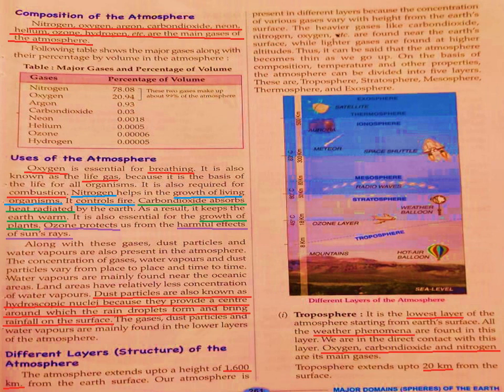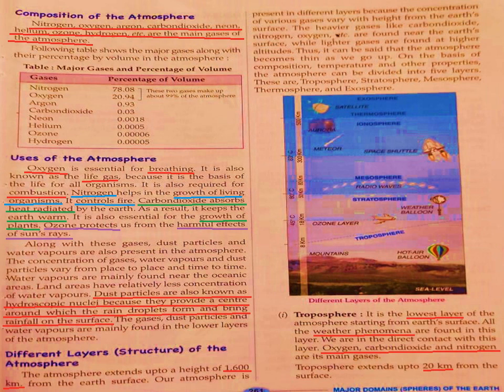As they are heavy, they are found in the lower layers of the atmosphere, that means nearer to the earth surface. Understood? They are heavy, no? So they remain near to the earth surface.